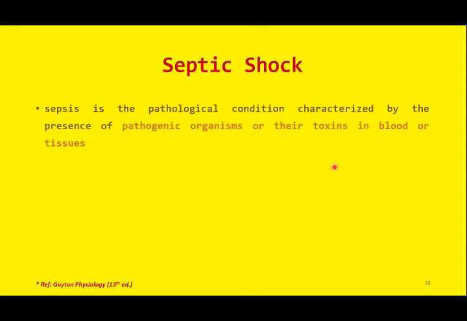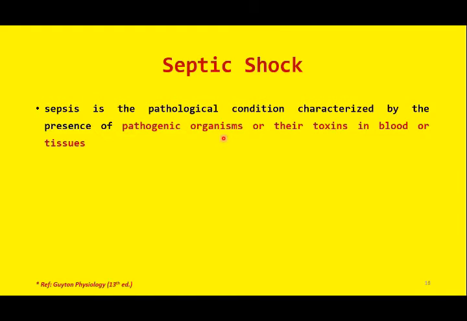And the third type of vasogenic shock is the septic shock. Remember, neurogenic, anaphylactic, and septic shock, although the pathophysiology is different in each of these three types of shock, these are the subtypes of the same vasogenic shock. So we have discussed neurogenic and anaphylactic shock, and the third and the last subtype of vasogenic shock is the septic shock or septicemic shock. So what is meant by the term sepsis?